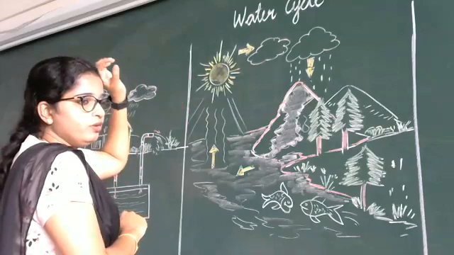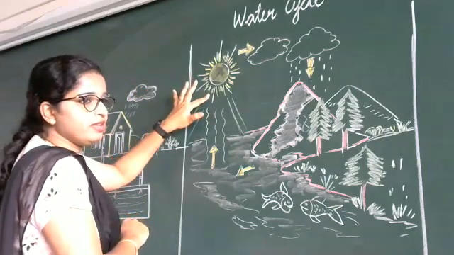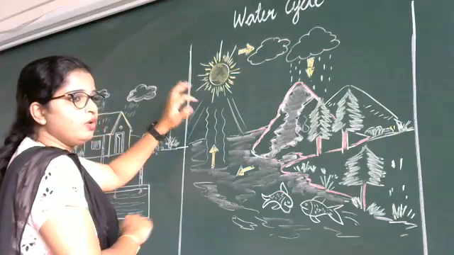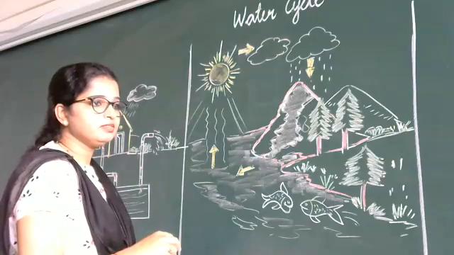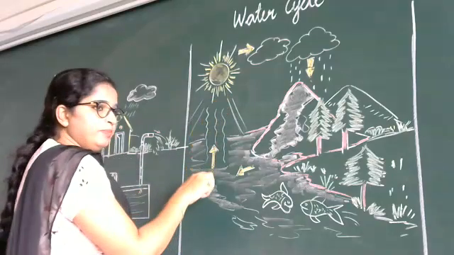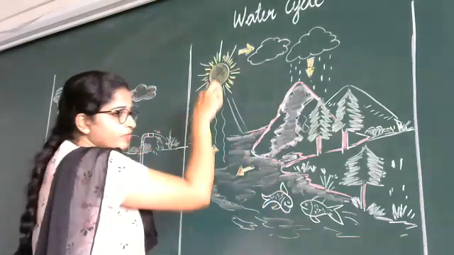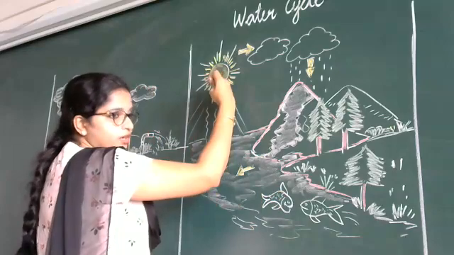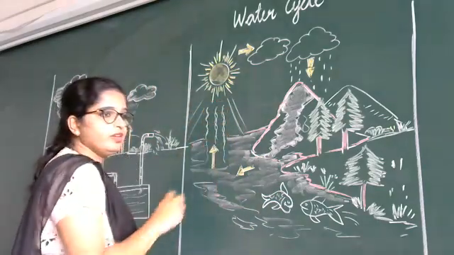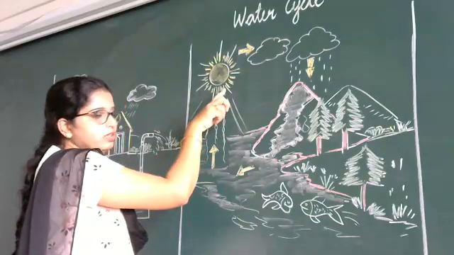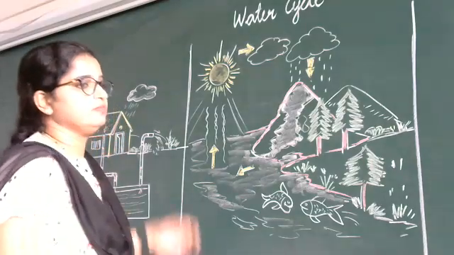Without the sun, the water cycle is impossible. How is it impossible without the sun? Because the sun is the one who absorbs water. So how is it happening? See, river, lake, stream, anything it may be, the sun absorbs the water, what we call water vapor, and after that, what happens?